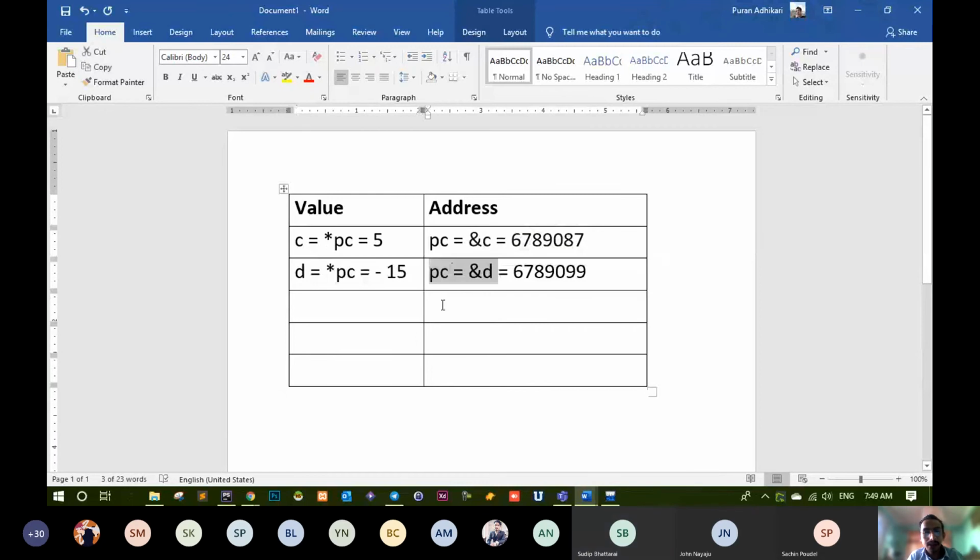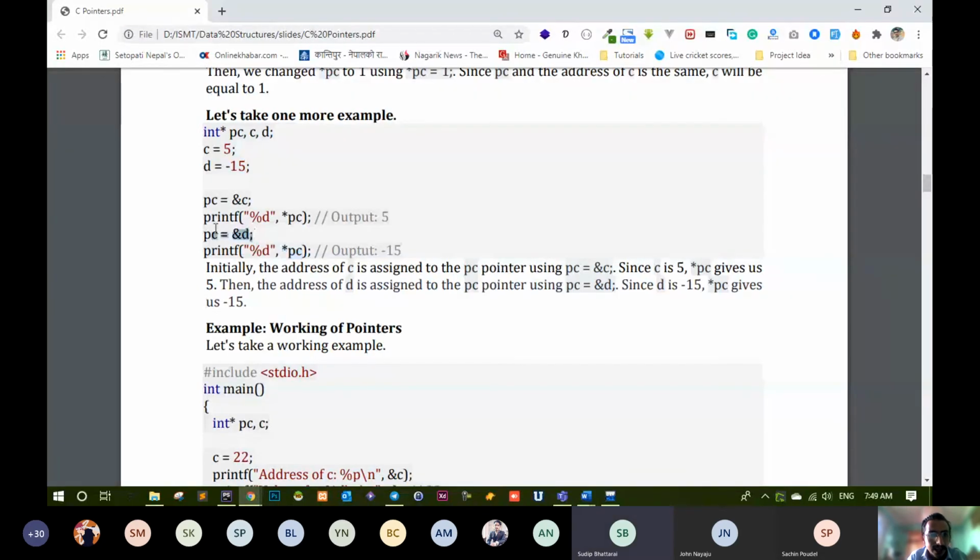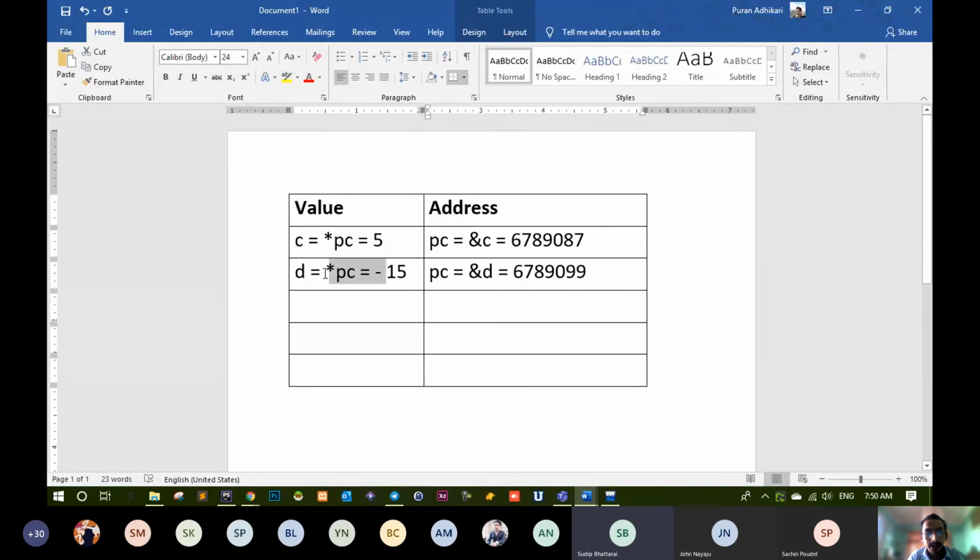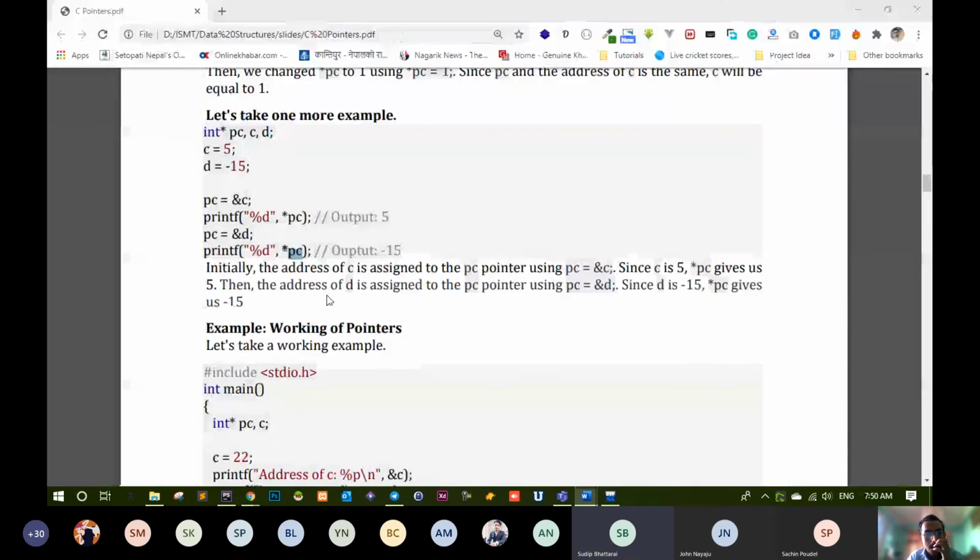This statement here that we made, this is the latest statement. As soon as this statement runs, it will also change the reference value, the D reference as well. Asterisk PC, now it has been changed. As soon as you do this, this changes right away. Is that clear now?